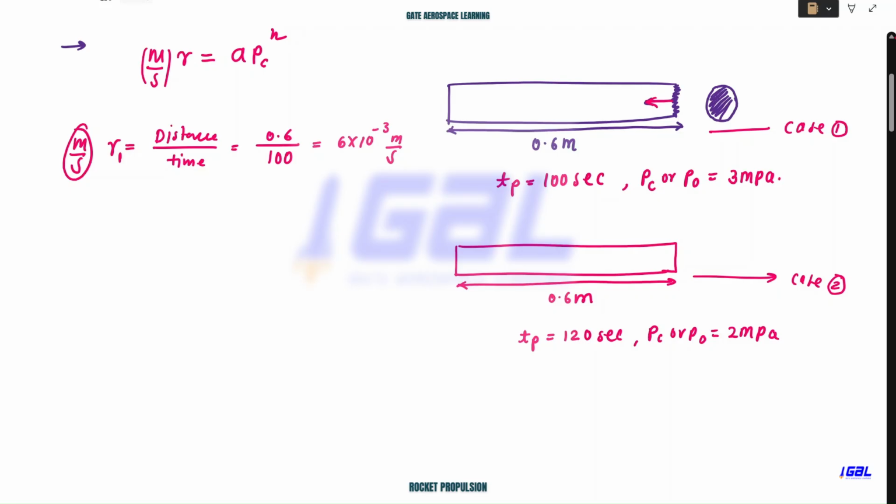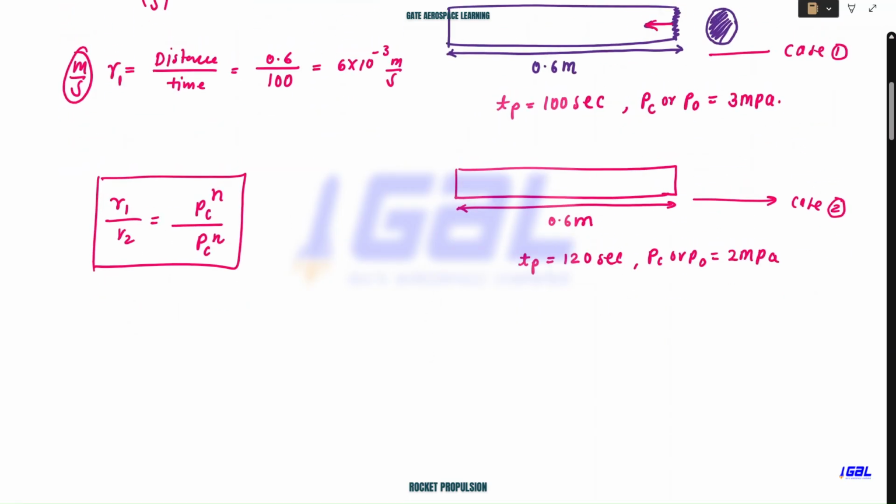Now we'll do the R2 calculation. You'll come to know why I'm doing R1 and R2 calculations. I can use R1 and R2 as a times PC value to the power n, similarly a times PC value to the power n. This a and a will get cancelled out, so this will be gone. You're left with the combustion chamber pressure values, and I know these two quantities, so I can simply calculate the n value from here. That is the reason I'm doing the calculations for R1 and R2. I hope it is very much clear to you.